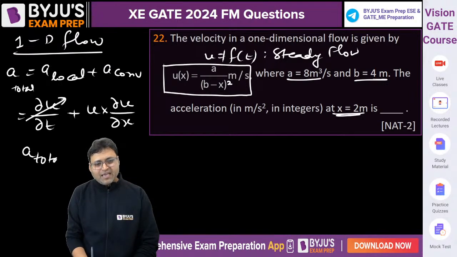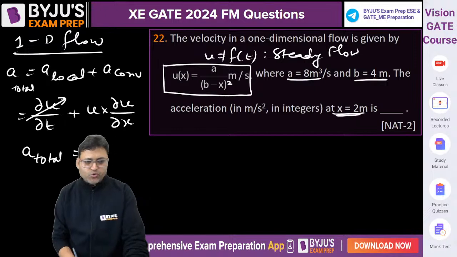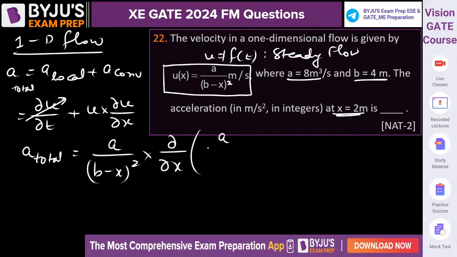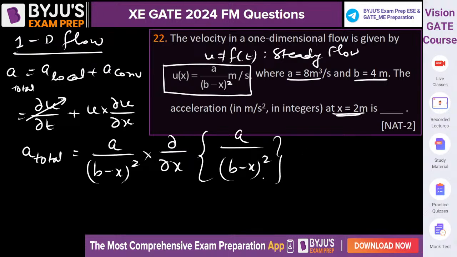So the total acceleration is equal to u, which is A upon b minus x square, into del by del x of A upon b minus x square. Do the calculation.